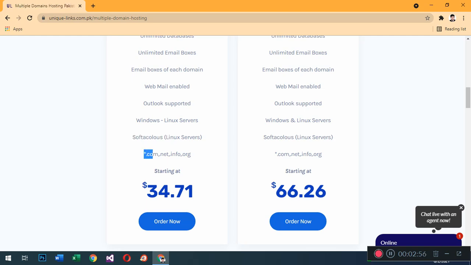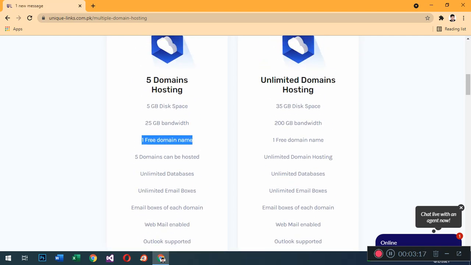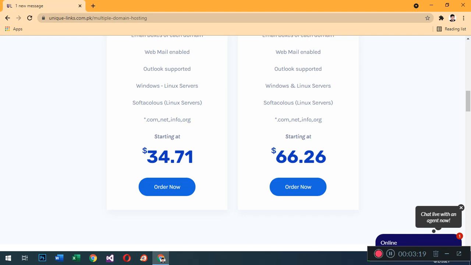That domain may be a .com, .net, .info, or .org. You can get any domain with these extensions as your one free domain name.